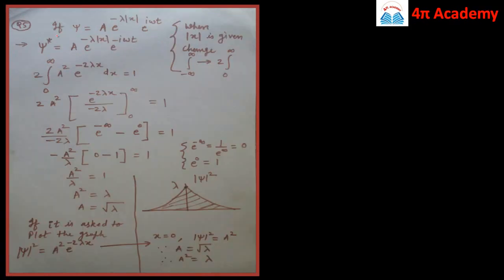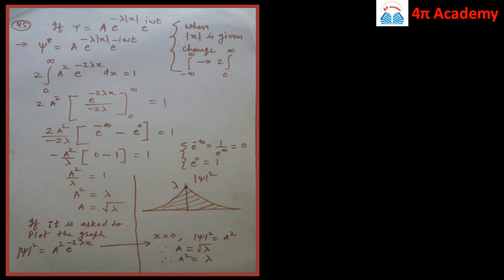Then next problem, if the wave function psi is equal to a into e raised to power minus lambda mod of x into e raised to power i omega t. Now for such a problem, if you need to find out the normalization constant, whenever the mod of x is given, you have to change the integration from minus infinity to infinity to that of integration from 0 to infinity, and you have to simply multiply it by 2.